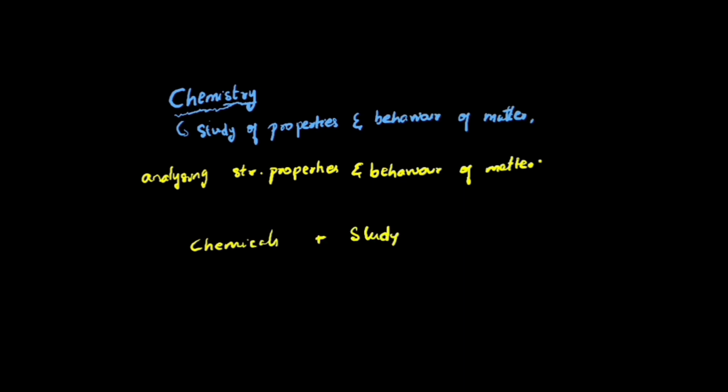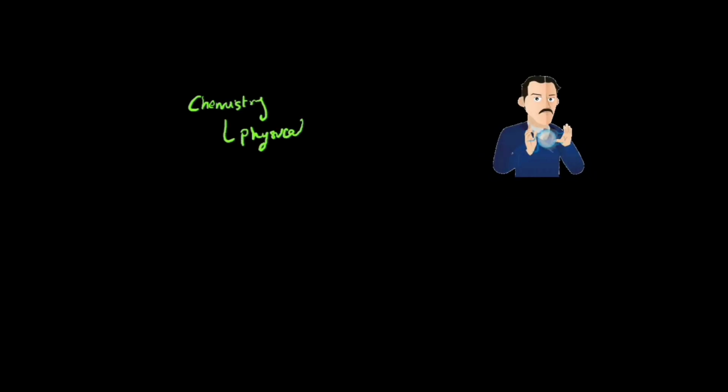Next, in chemistry there are different branches. You have different parts which you will be studying. So what all will you be learning? Chemistry is divided into three parts: physical chemistry, inorganic chemistry and organic chemistry. Physical chemistry is nothing but it's like physics. You're going to study the basics, how things are going to work.